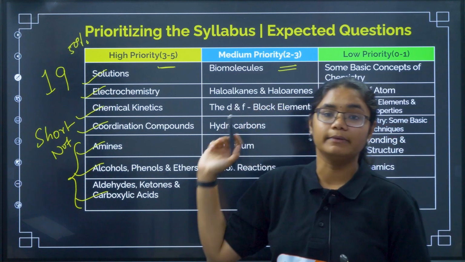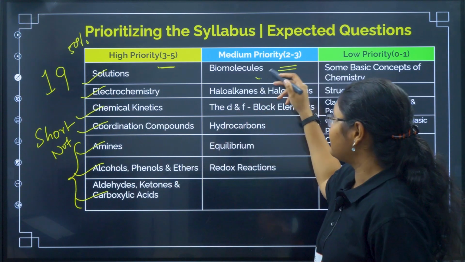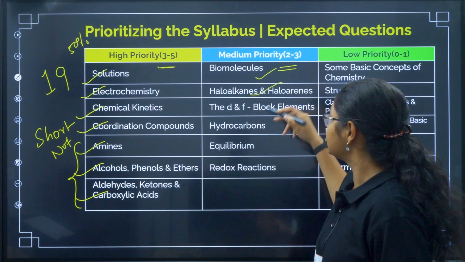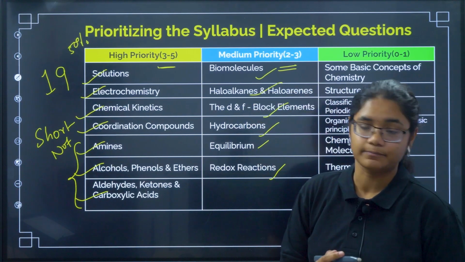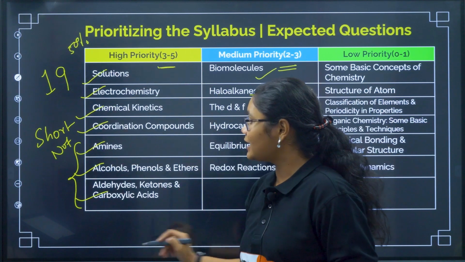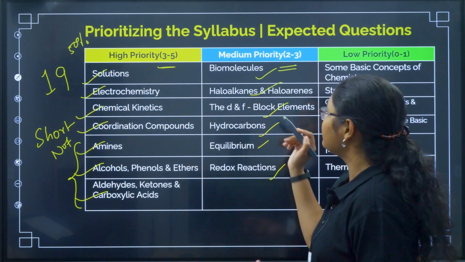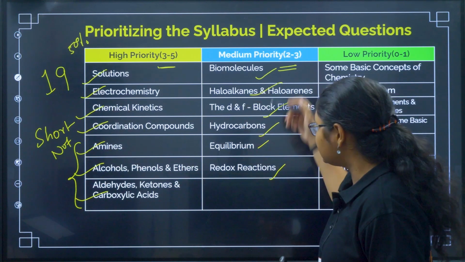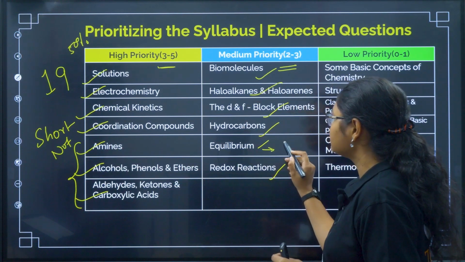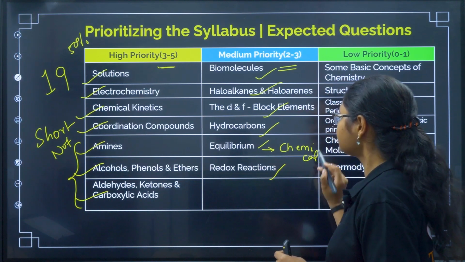Then coming to medium priority. In medium priority, your chapters are biomolecules, haloalkanes, D and F block, hydrocarbons, equilibrium, redox reaction. So you can see the high priority chapters are mostly your PU2 chapters, right? And medium priority consists of both PU2 and PU1 chapters. In equilibrium also focus mostly on chemical equilibrium. Okay.